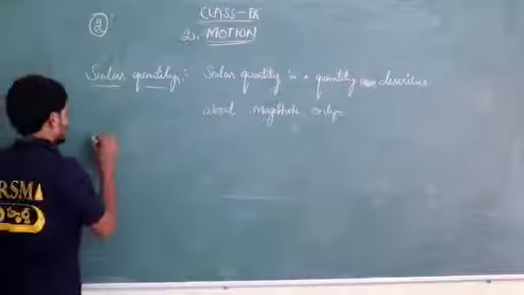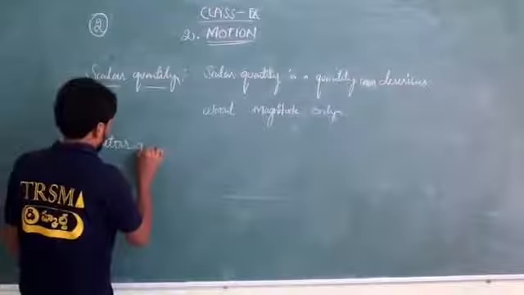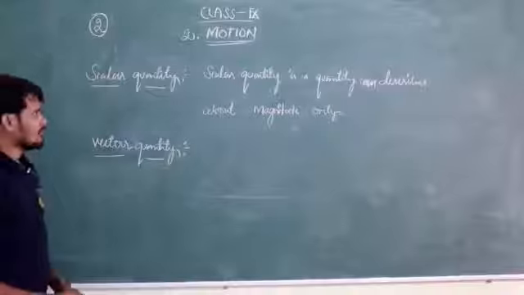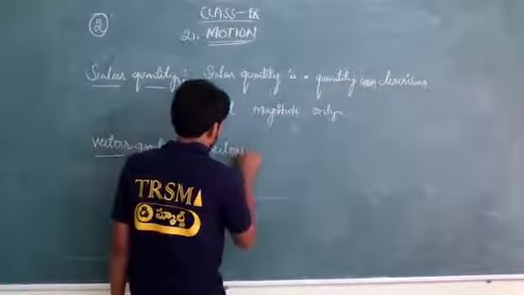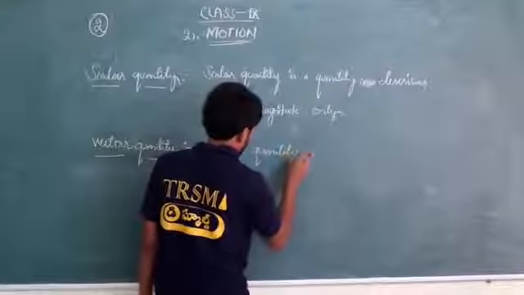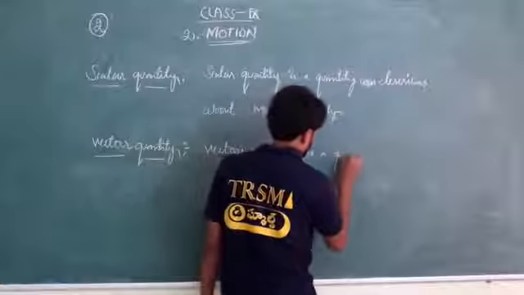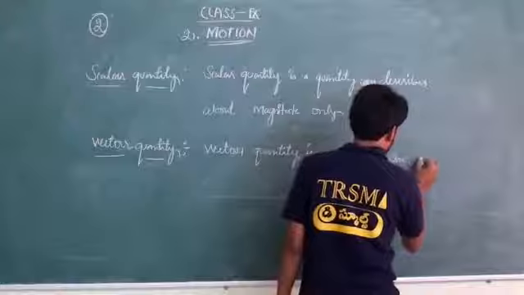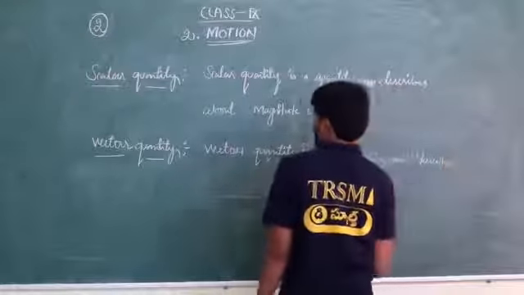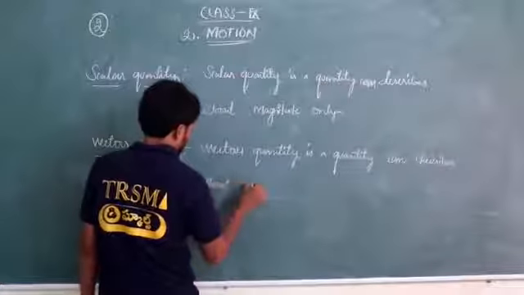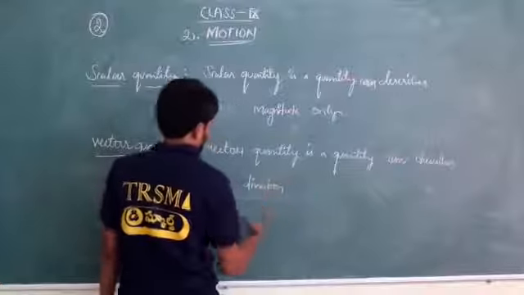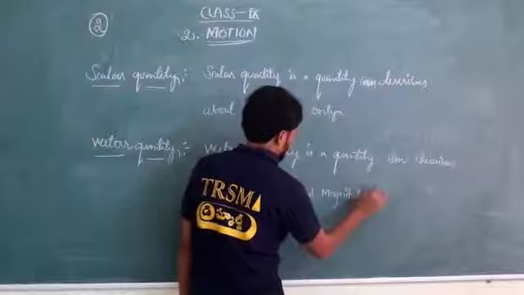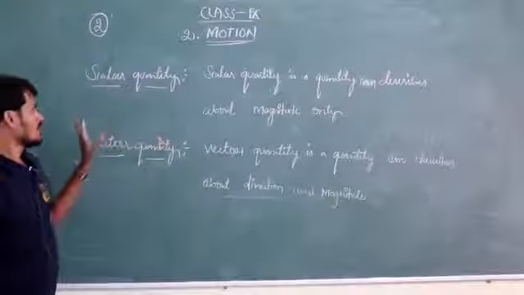Let's see what a vector quantity is. Vector quantity is a quantity that can describe direction and magnitude. So we have seen two definitions: what is a scalar quantity and what is a vector quantity.